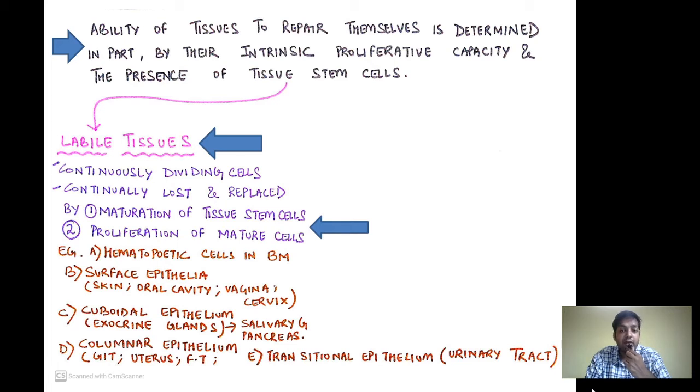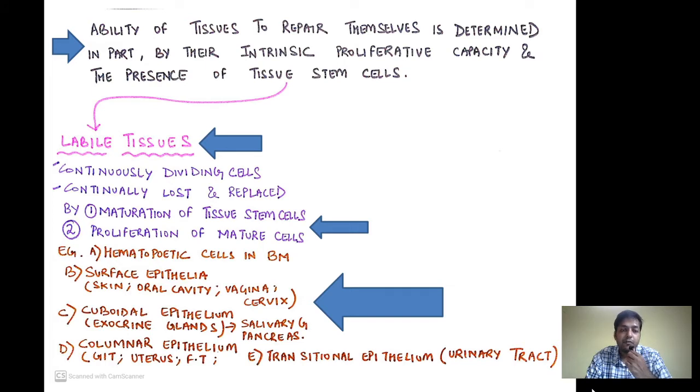Again, this is a very, very important MCQ. Now, number one, we are having the hematopoietic cells in the bone marrow. These hematopoietic cells are going to give rise to the blood cells in our body, and the blood cells in our body have a limited lifespan. They need constant replenishment. For example, RBCs, WBCs, they are constantly regenerated in our body.